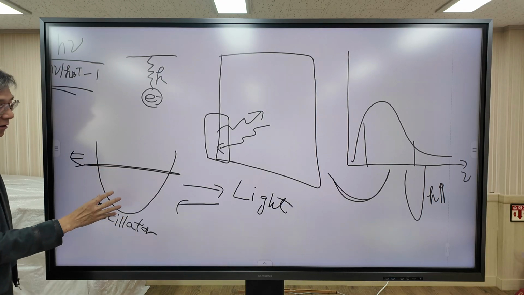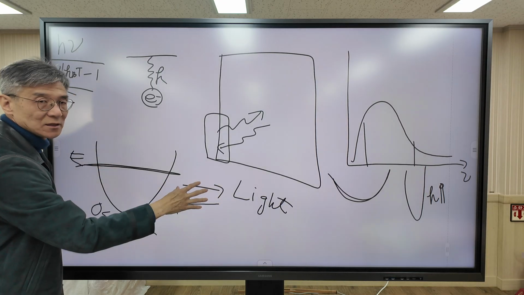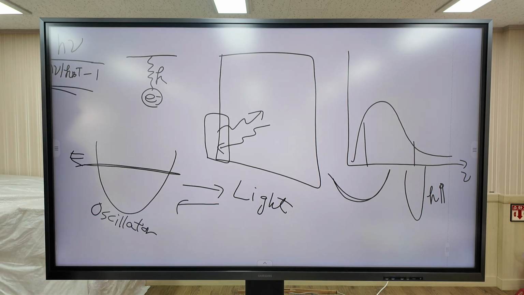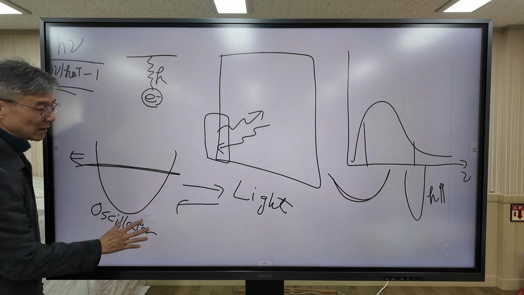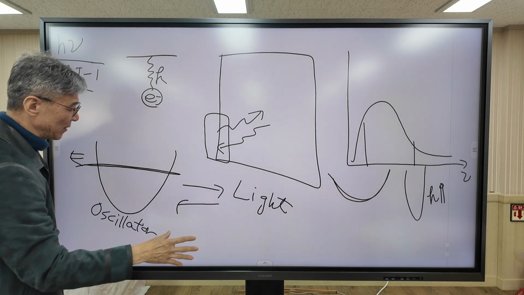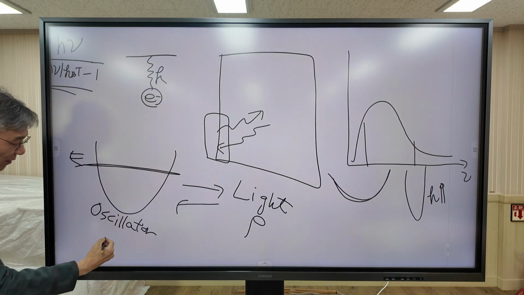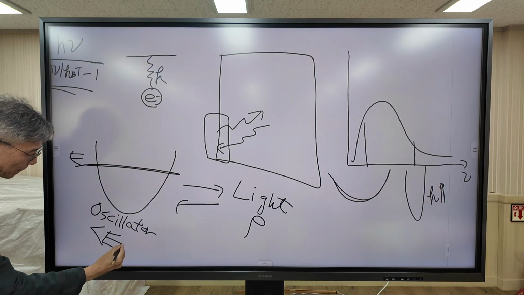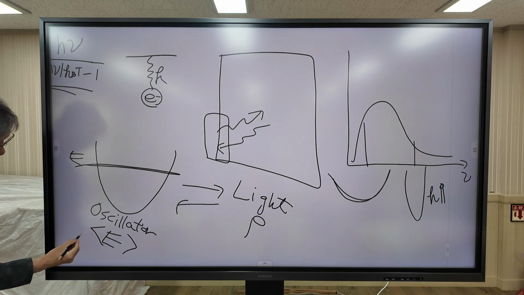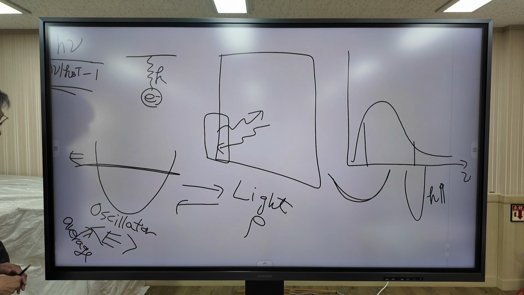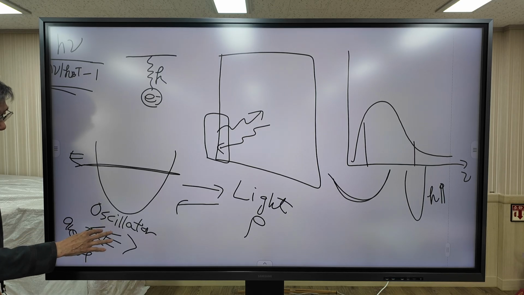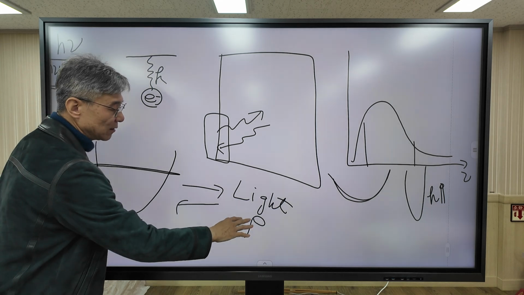In other words, the oscillator and light exchange energy between them. After some time, equilibrium is established between oscillator and light. So at some time, the light intensity is called rho. The oscillator energy is called E. This bracket means the average. So once equilibrium is established, the average oscillator energy and light intensity remain constant.